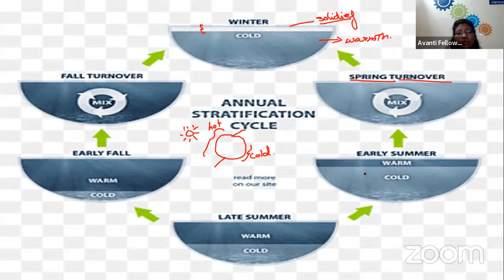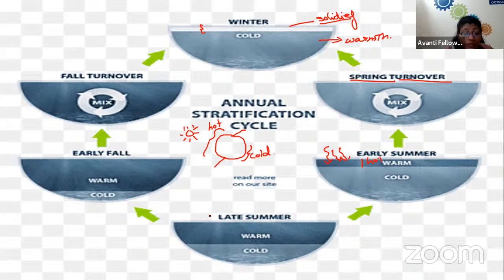Then in early summer, due to the exposure of direct sunlight on the upper surface of water, the upper layer remains hot, whereas the lower layers or the lower surface of the lake have slightly low temperature. Then we move towards the late summer.